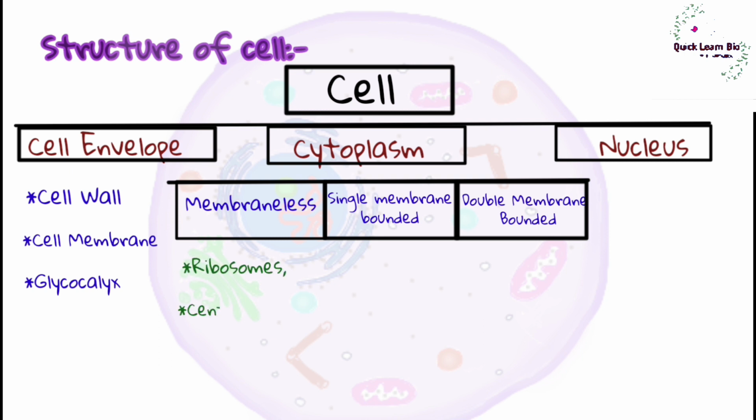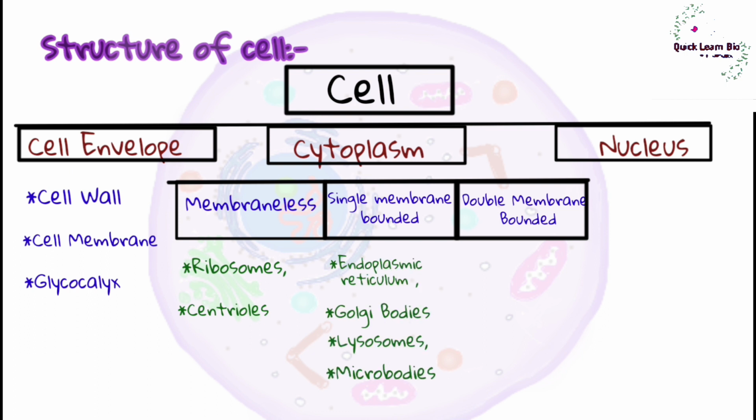Ribosomes and centrioles are membraneless cell organelles. Endoplasmic reticulum, Golgi bodies, lysosomes, microbodies and spherosomes are single membrane bounded cell organelles. Mitochondria and plastids are double membrane bounded cell organelles. Cytoplasm also contains cell inclusions such as storage products, secretory products and excretory products. The nucleus contains genetic material that controls the functioning of the cell and contains information of the whole organism. In the next video we will discuss the cell envelope.